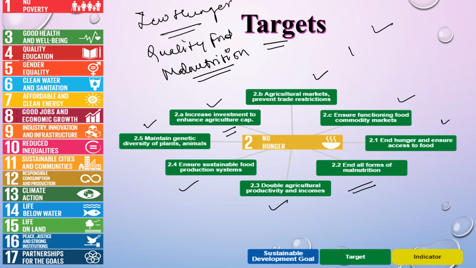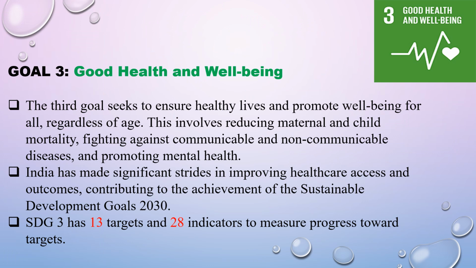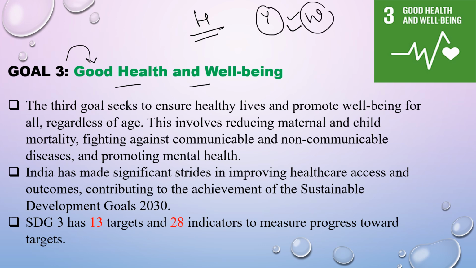So these are all the targets which are to be achieved by zero hunger. Now comes good health and well-being, that is goal number 3. As we all know, health is more important than wealth, and you cannot enjoy wealth without good health. So the third goal seeks to ensure healthy lives and promote well-being for all regardless of age. This involves reducing maternal and child mortality, fighting against communicable and non-communicable diseases, and promoting mental health.